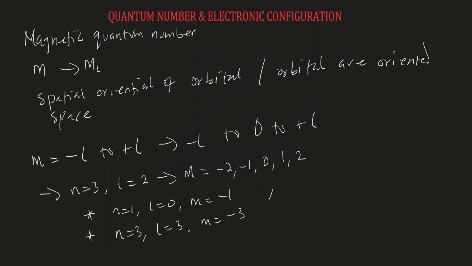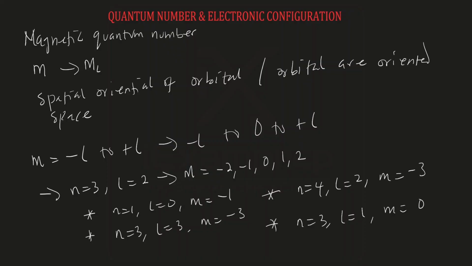Then number 3, let's say we have n equal to 4, L equal to 2, M equal to -3. And lastly, let's say we have n equal to 3, L equal to 1, M equal to 0. So we have to judge if these combinations of quantum numbers are correct. So let's start with the first one.